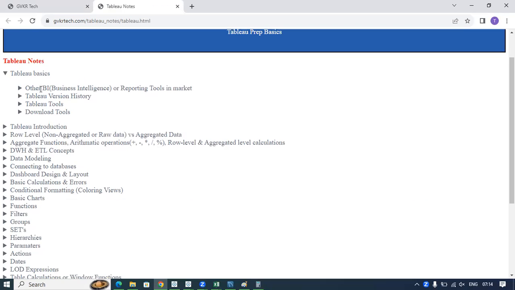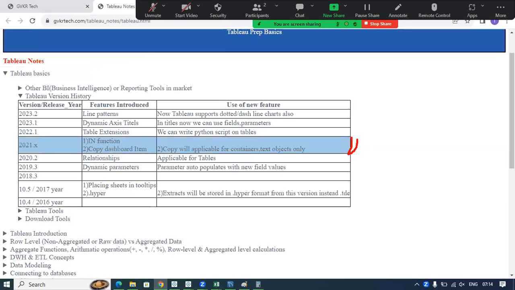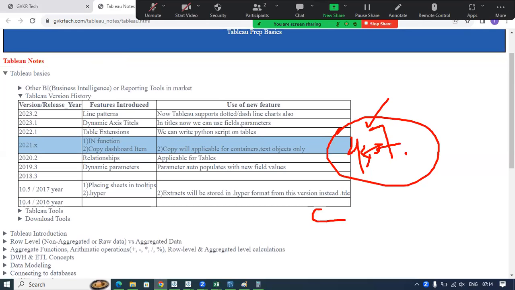Now, when it comes particularly to Tableau, Tableau first released version 7 or 4. After that they released version 7, but maybe these versions were not that famous. But by version 8, Tableau had become famous.